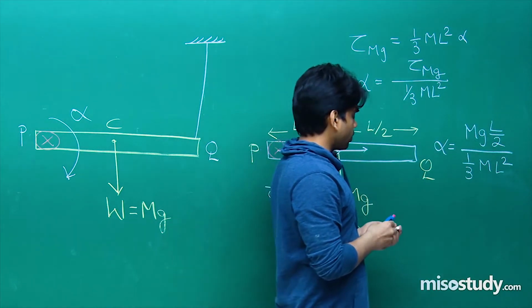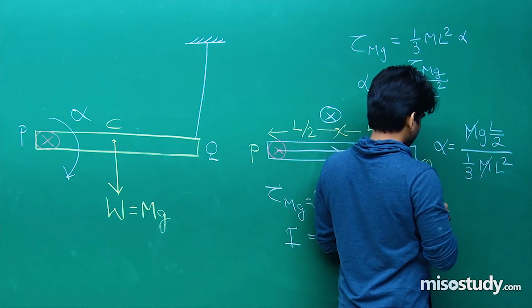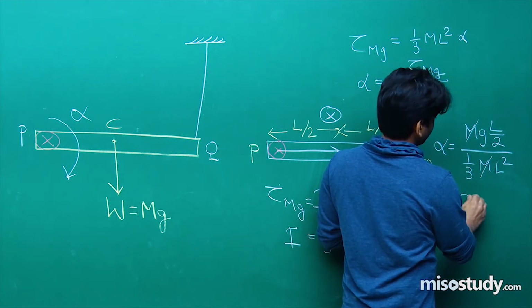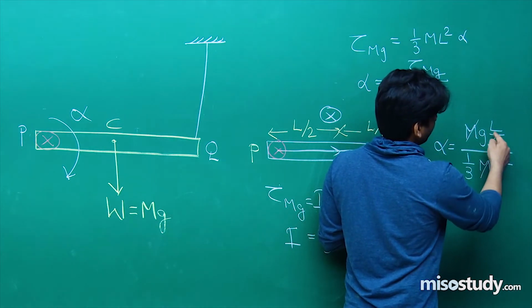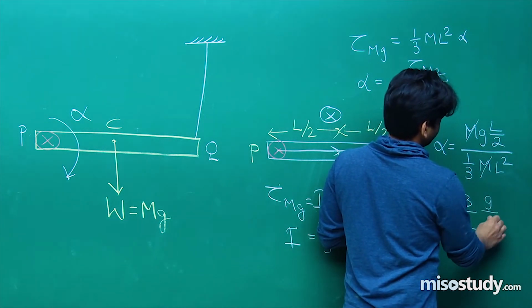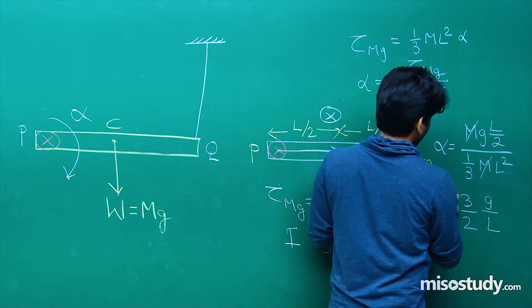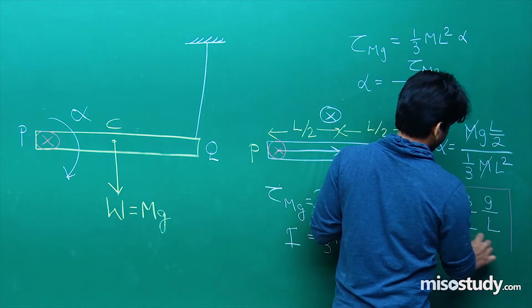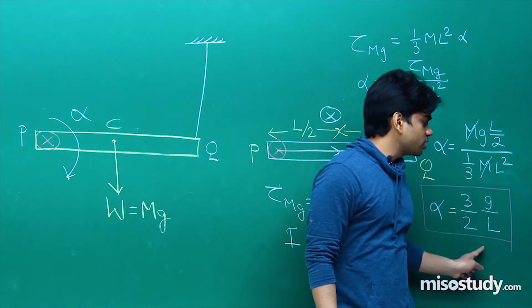So from here you can remove m and m, you will get 3 by 2, and L will cancel out, giving g by L. This is what we are getting, the value of alpha is 3 by 2 g by L. I hope you have obtained the value of angular acceleration, 3g by 2L.